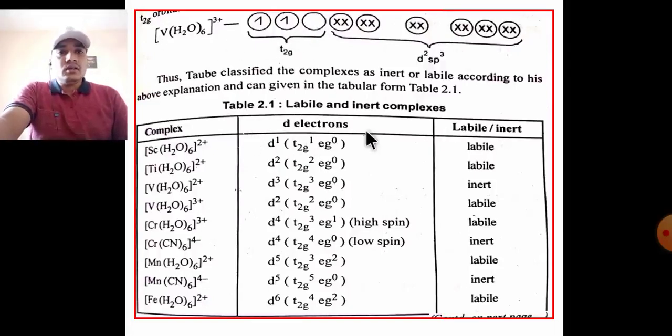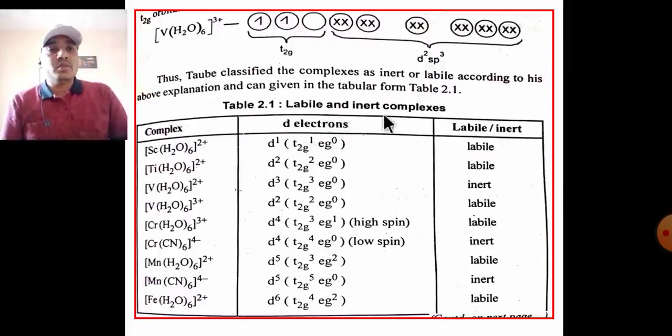In the diagram, labile and inertness complex table, in scandium d1, the electron goes to t2g1, that is an outer orbital complex, labile because the t2g orbital is vacant. In the second, d2 case is again labile because of the outer orbital complex with vacant t2g orbital.